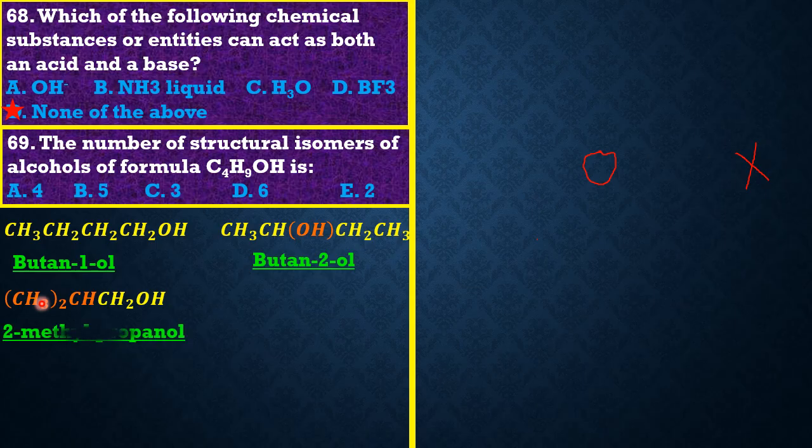And friends, this one has the name 2-methylpropanol. Then friends, we also have this one if we try to bring forth all the methyl groups together. We have CH3 times 3, and C-OH. And guys, this one has the name 2-methylpropan-2-ol. So guys, we have 4 of them in total. So the option has to be option A, guys, 4.